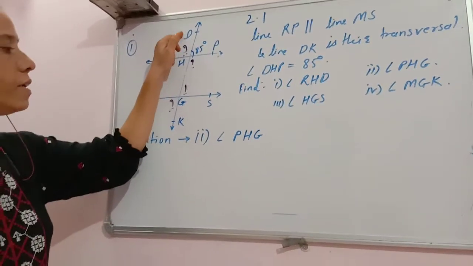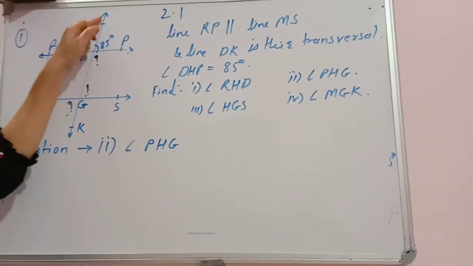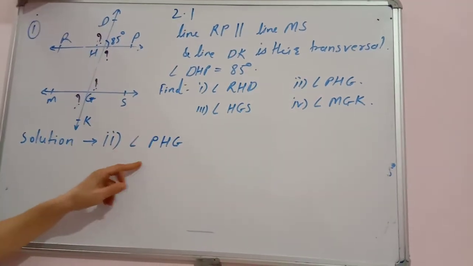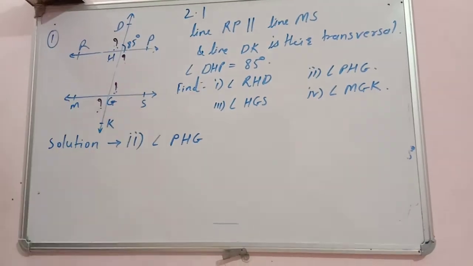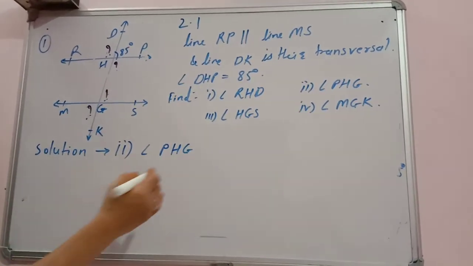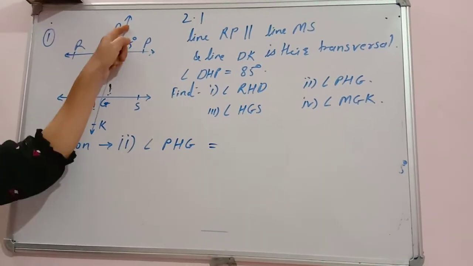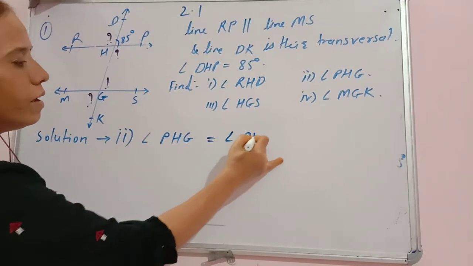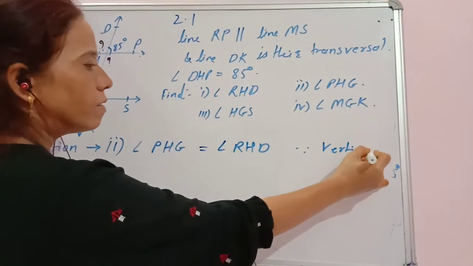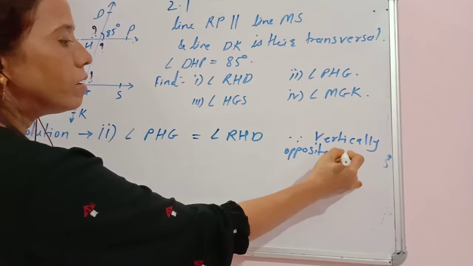Angle RHD and angle PHG are vertically opposite angles, because these two lines intersect each other at point H, and therefore they are of equal measure. So angle PHG equals angle RHD. You can write here, since vertically opposite angles are congruent.